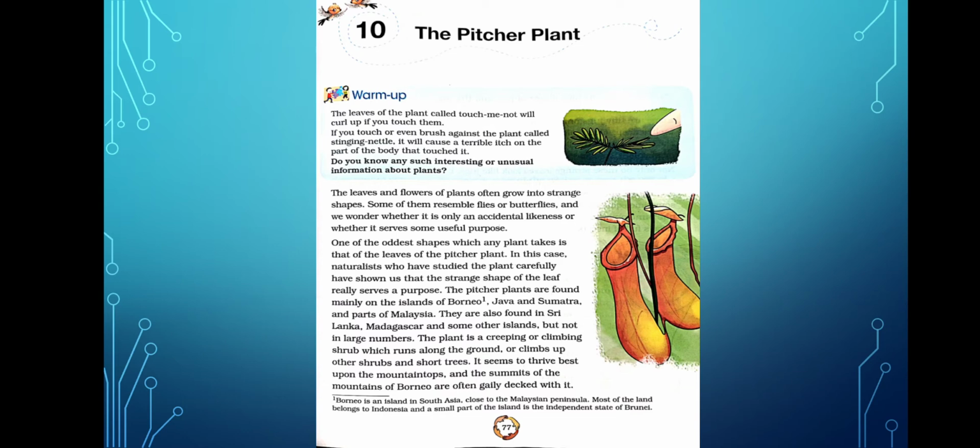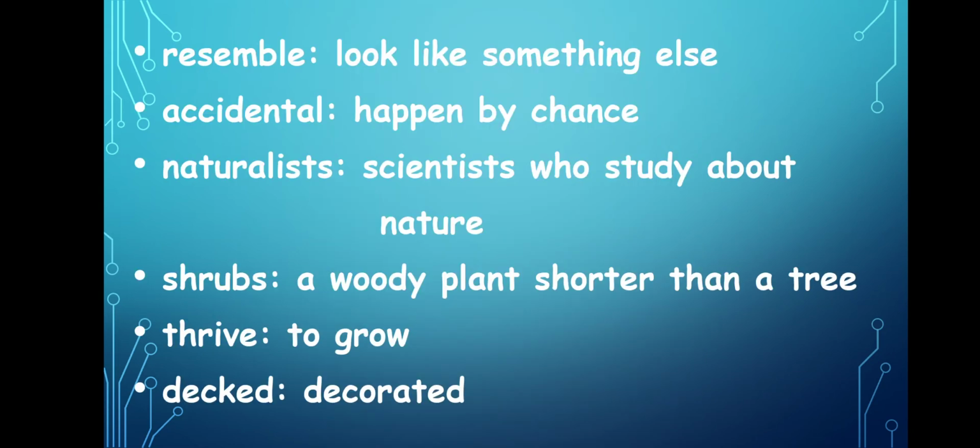If we go to this place called Borneo, we can see that the mountains are decorated with these pitcher plants. So underline the word decked. Decked means decorated. If we go to this island named Borneo, we can see that on the mountainside we find these plants in huge numbers, and they are like a decoration. So the meaning of the word decked is decorated.